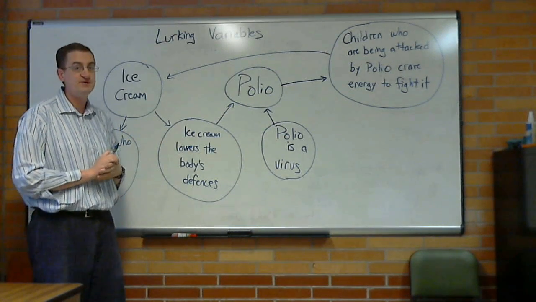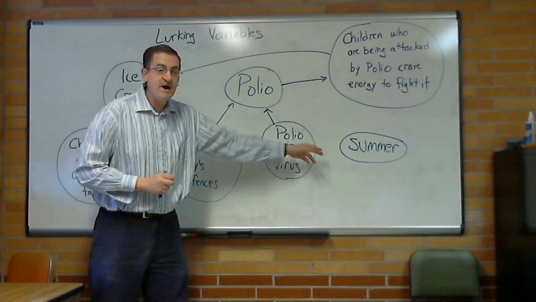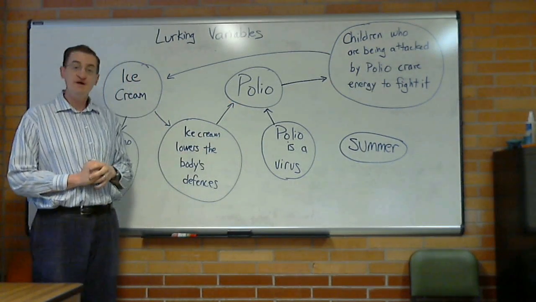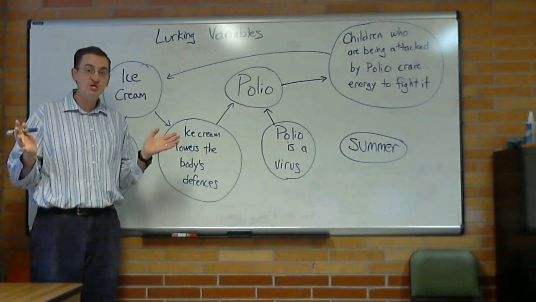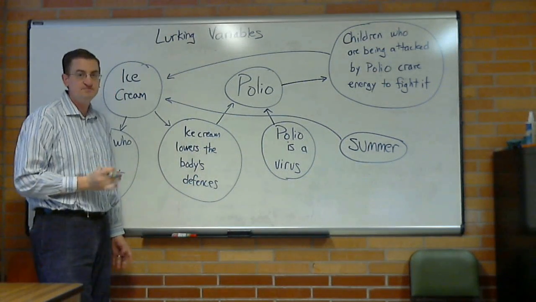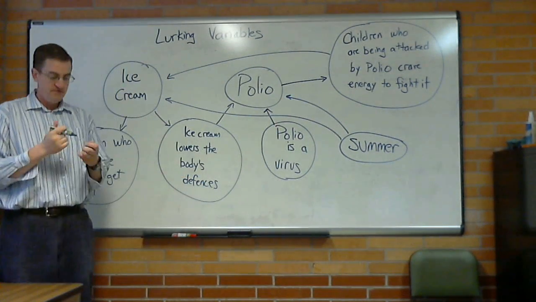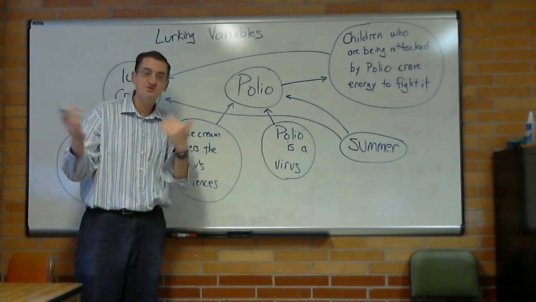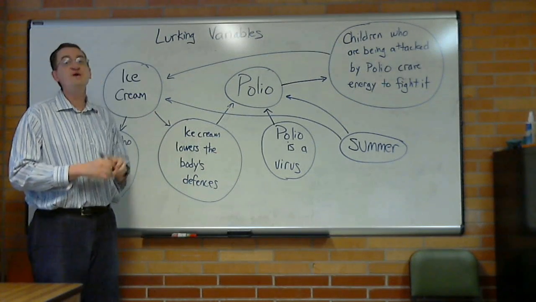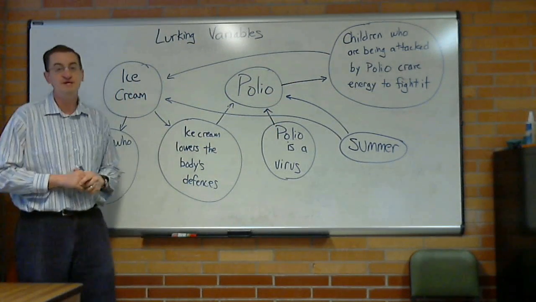We're trying to find a lurking variable, which is actually not on the board yet. Did I trick you? It's summer. Think about, when do ice cream sales go up and when does polio go up? It turns out the virus causing polio transmits best over the summer. So over the summer, kids are craving ice cream because it's summer. And over summer, the polio virus transmits better for several reasons, including the fact that kids are intermingling more over the summer, and something about the virus survives better in the warmer temperatures. Okay, great. Once we discovered summer was linked to both of these, that helped us explain our lurking variable.